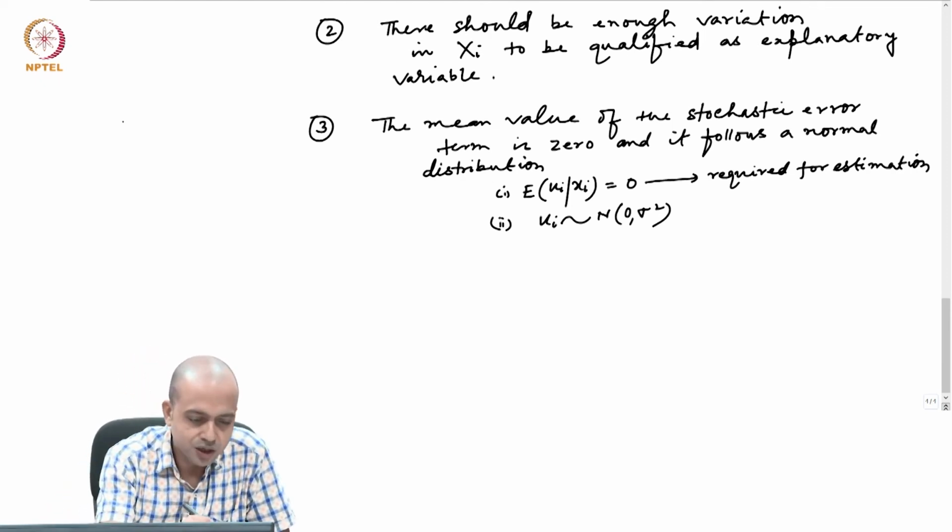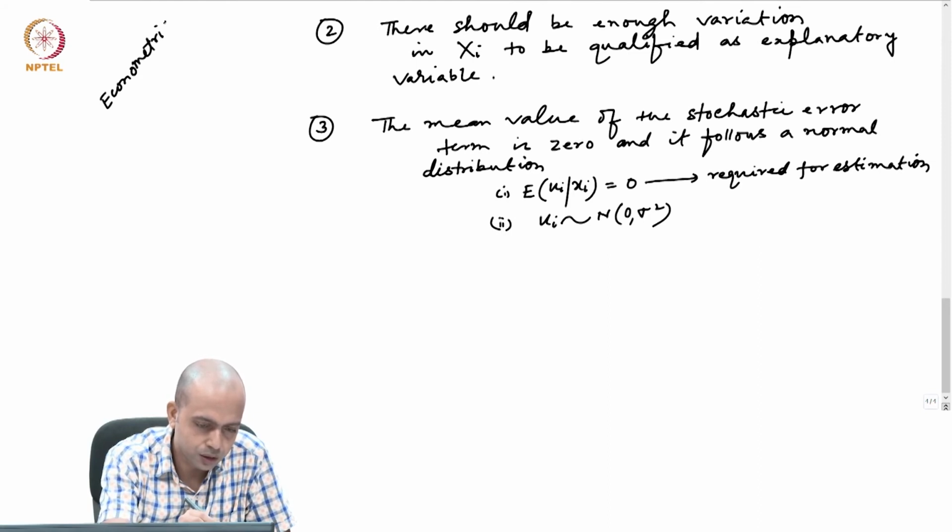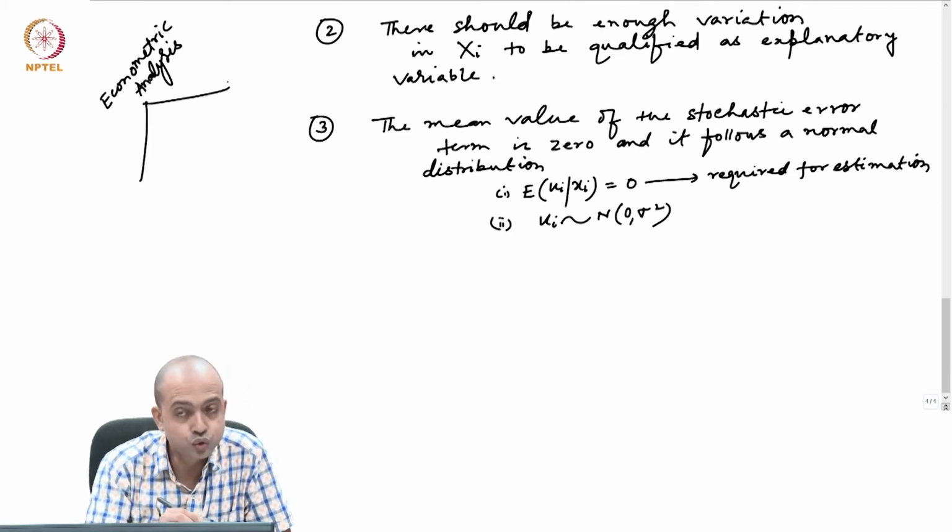So that means in an econometric analysis, if you think in this way, there are two steps.